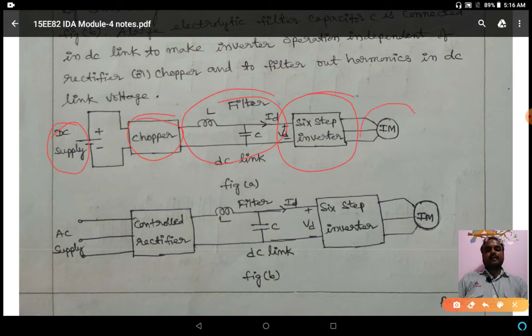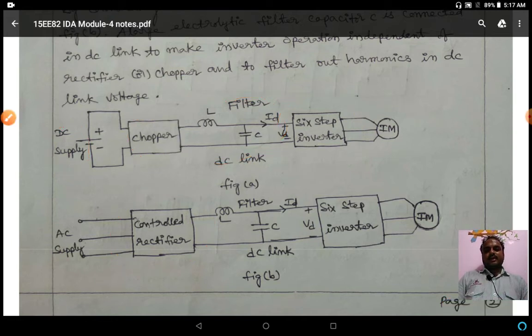This AC supply we give to the induction motor drive. Similarly here, instead of the VSI, we use a cycloconverter, a voltage control rectifier, with the same operation as figure A shows.